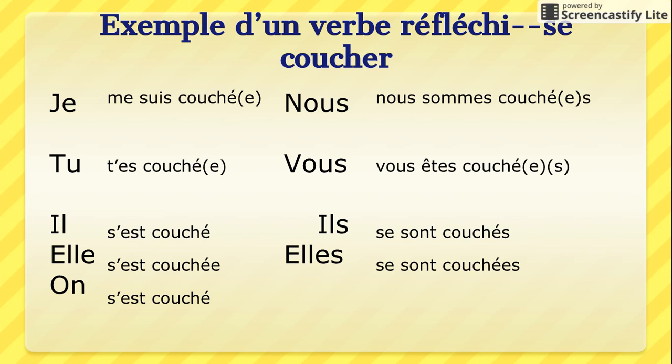Same thing with these reflexive verbs. So now for the reflexive verbs, we need to remember to include the me, te, se. We need to remember to use être as our helping verb. And we need to remember to make agreement when necessary.